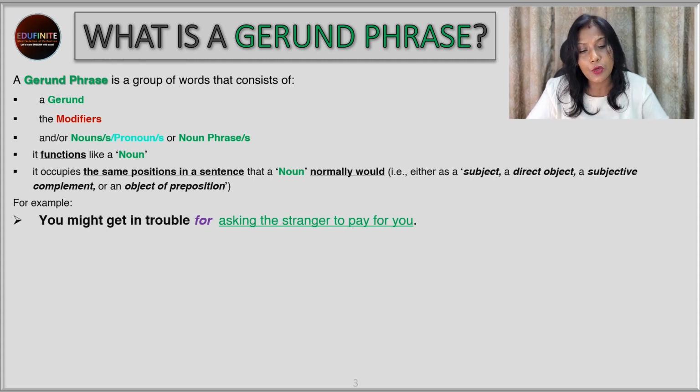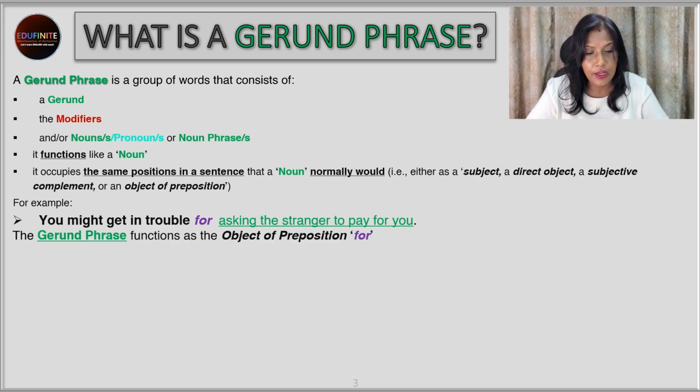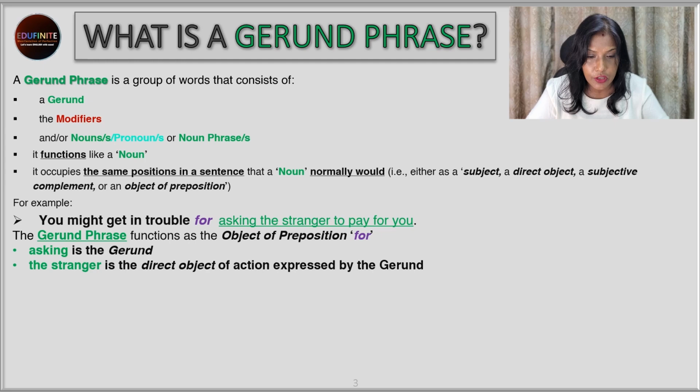Well, the next sentence. You might get in trouble for asking the stranger to pay for you. Over here, asking the stranger to pay for you is the gerund phrase and it functions as the object of the preposition for, because it's placed just after the preposition for. So it's the object of the preposition. Well, over here, asking is the gerund. It ends in ing. And the stranger is the direct object of the action expressed by the gerund. Because whom are you asking?